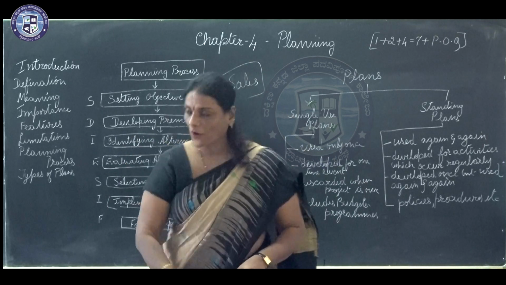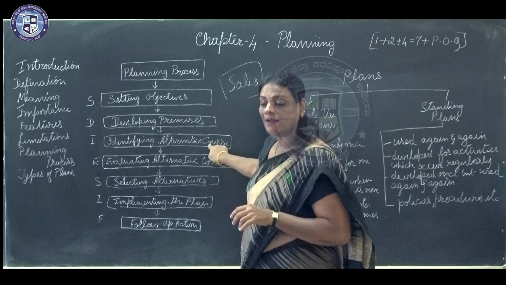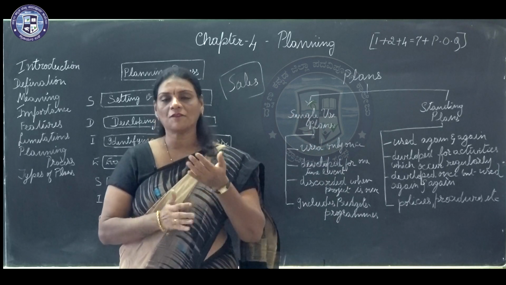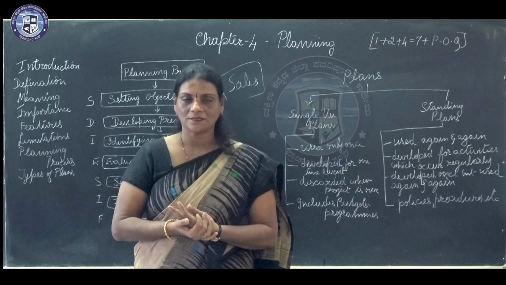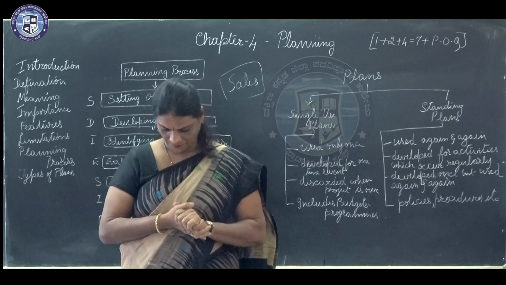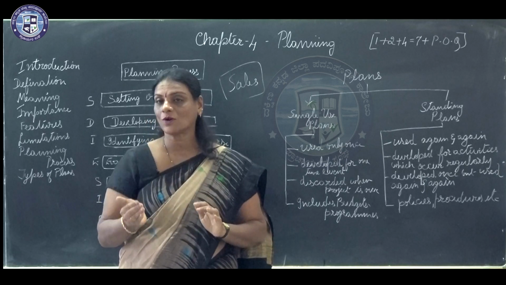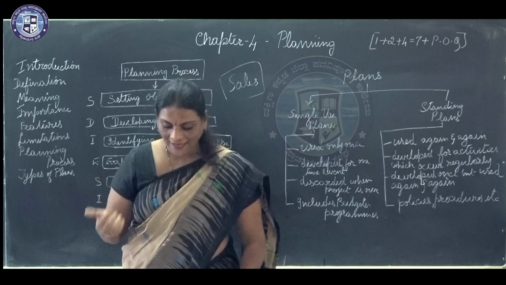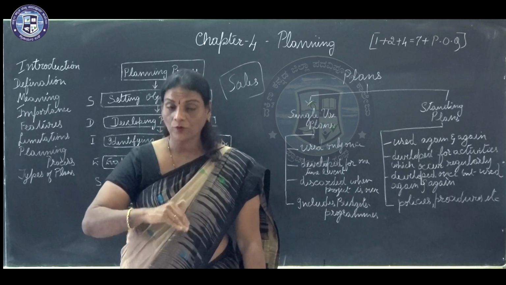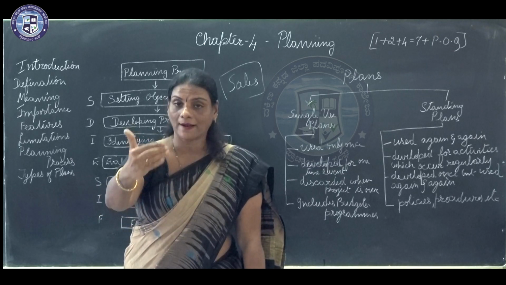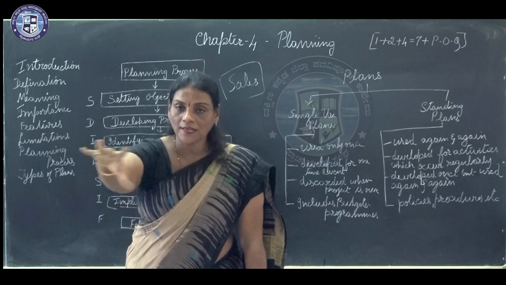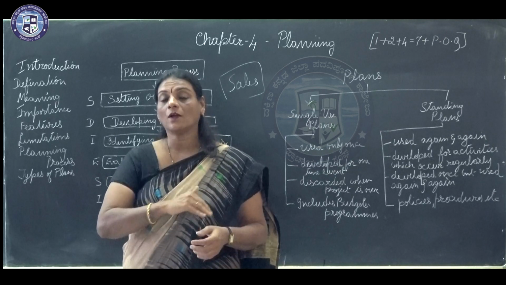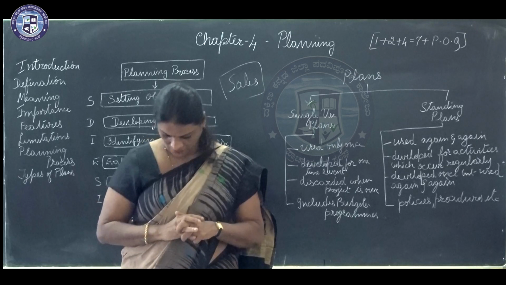Next one, the third point being identifying the alternative courses of action. Now, after you have fixed your objectives by making assumptions, assumptions are made. Next is what? How you are going to act upon it, right? If you have to act upon it, you have to identify, before you can act, what is going to be my ultimate plan among the various options available. So you have to identify all the alternative courses of action.